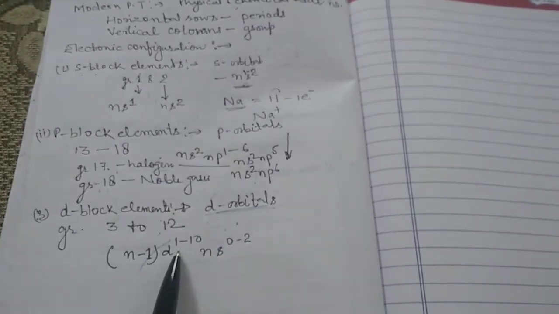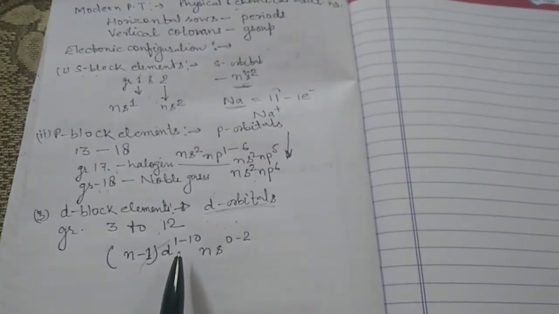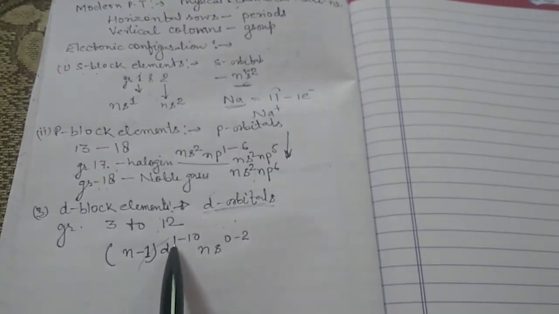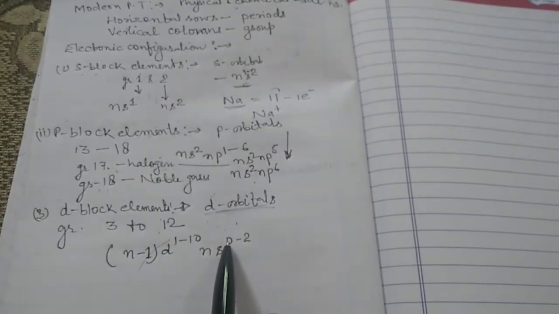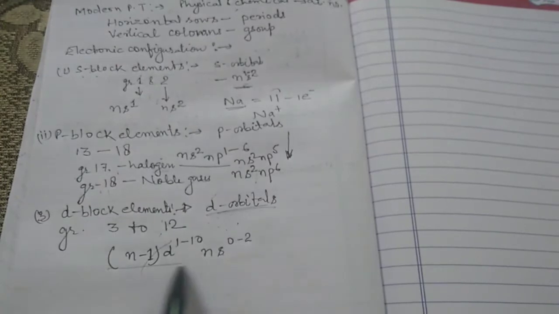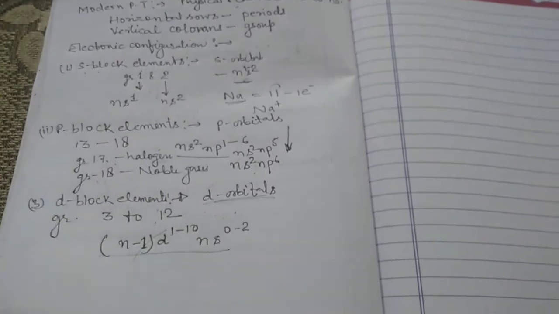This means that in the d orbital the number of electrons varies from 1 to 10, and in the s orbital the number of electrons varies from 0 to 2. This is the electronic configuration for the d block elements, which are also known as the transition elements.